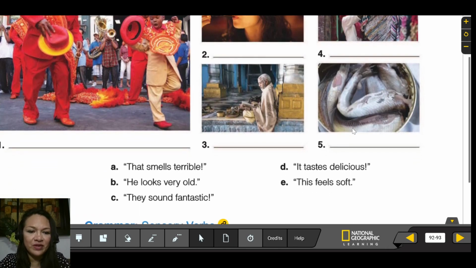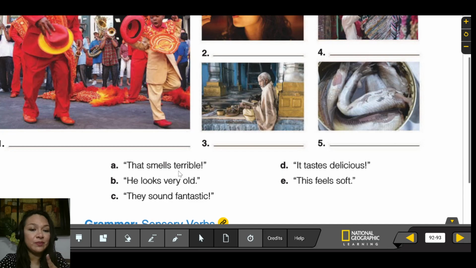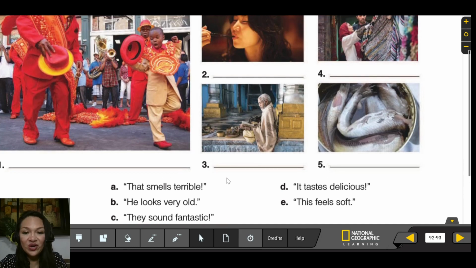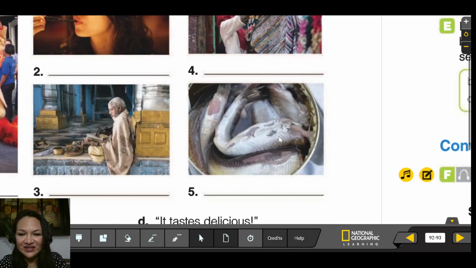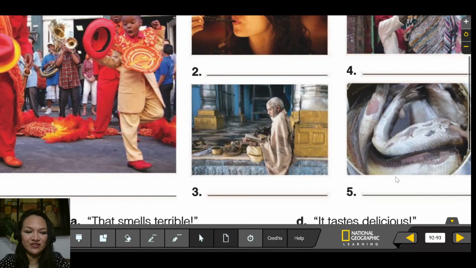Oh, what are the comments? That smells terrible. What do you think smells terrible? Picture number one, number two, number three, number four, or number five? What do you think? Smells terrible? Maybe this fish? Okay, so that smells terrible.